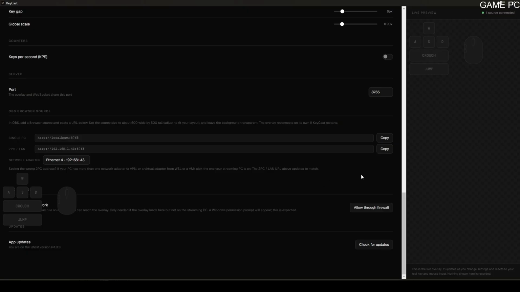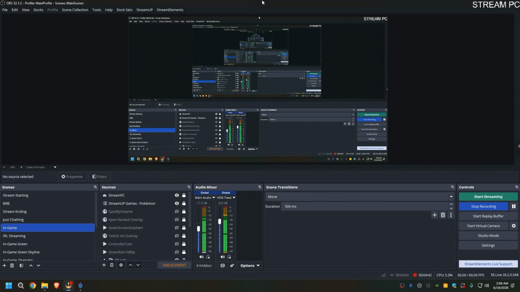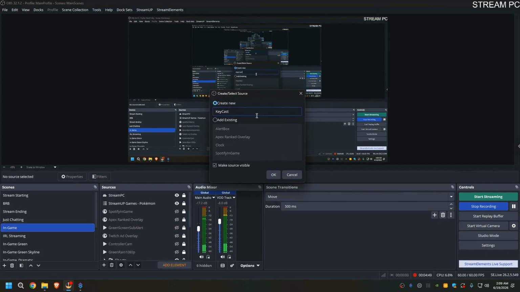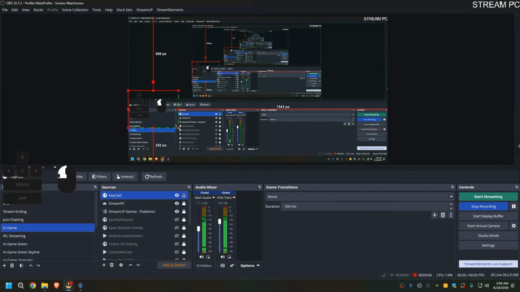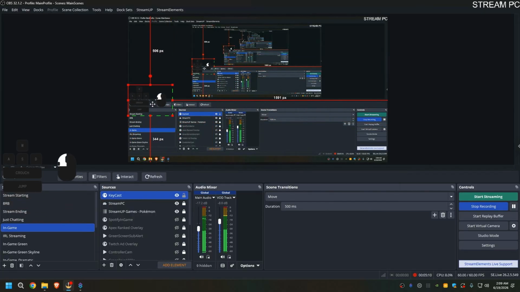So we'll grab the local IP address, copy it, and now we have to go to the stream PC. Okay, now we're on the stream PC. The steps are essentially identical. We'll add a new keycast browser source. We'll paste our IP address. We'll update this for no reason because it doesn't matter. And now we have keycast overlay on our stream PC.